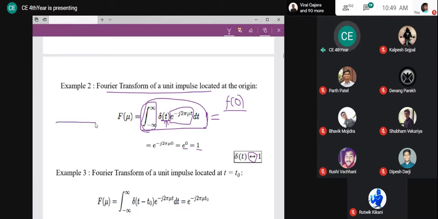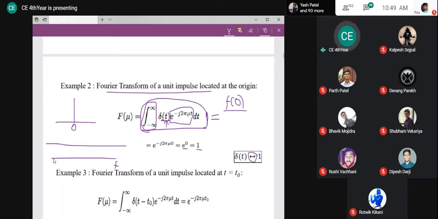What is the meaning of that? Delta t, this is how it looks in the time domain. And this is how it looks in the frequency domain. This is how it is constant 1. So these two are actually the same. And what is the significance of this?